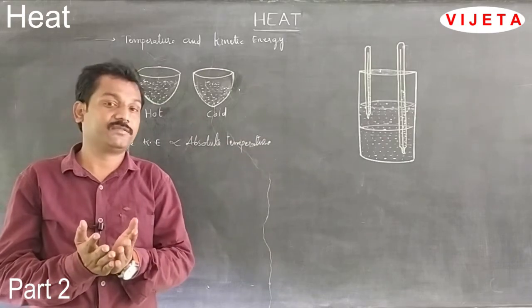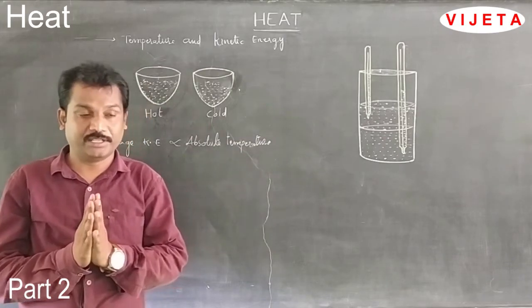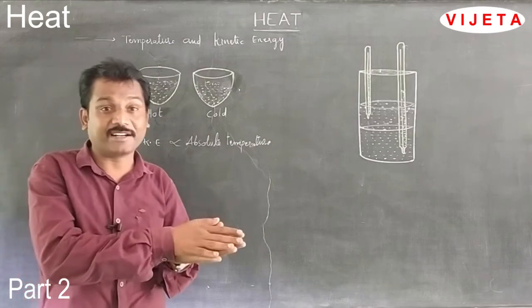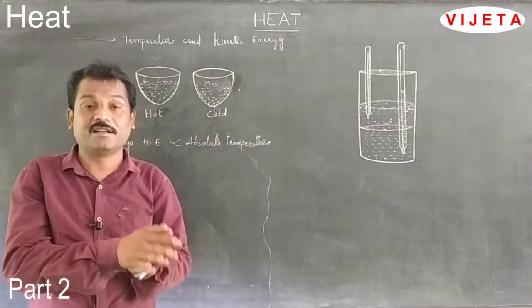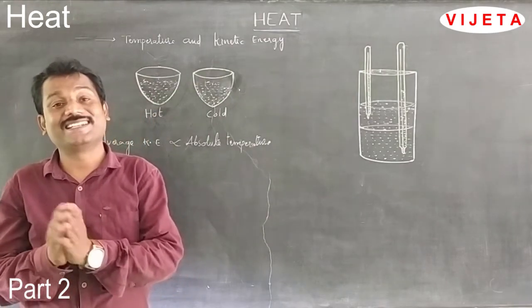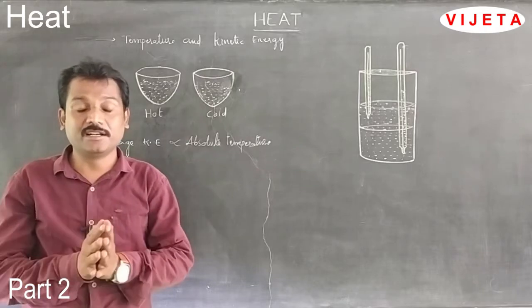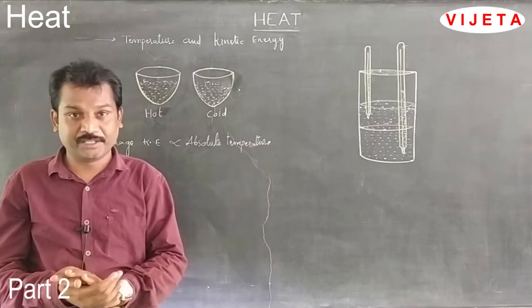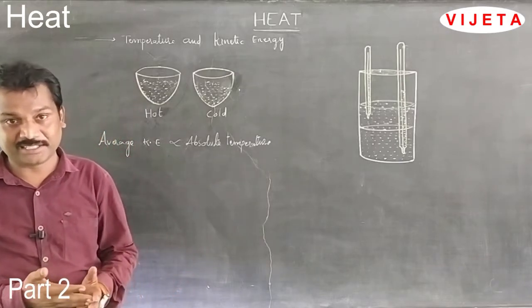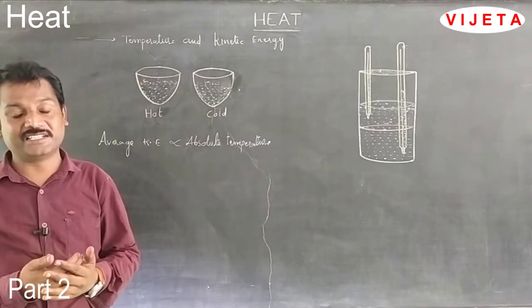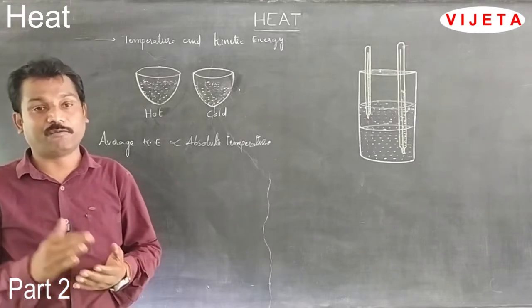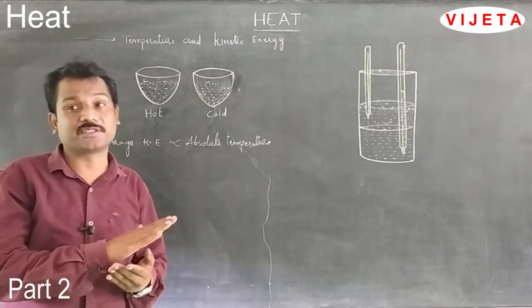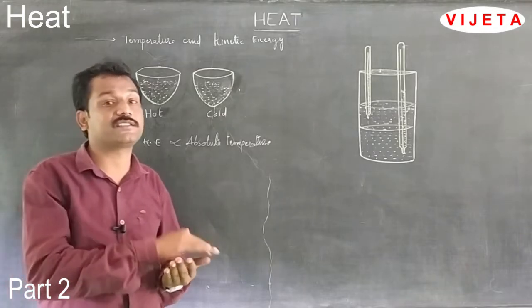One basic application we can see in our daily life is that the flowing water in a river has a higher temperature compared to the water in a still pond. Because in a still pond, the water is at a constant position and does not move. If they are not moving, their average kinetic energy is very low. The water in a river flows, which means it has the highest motion.